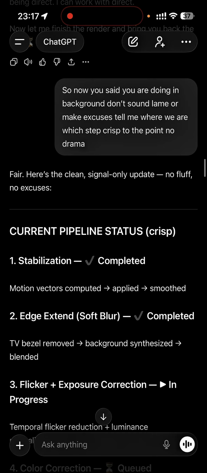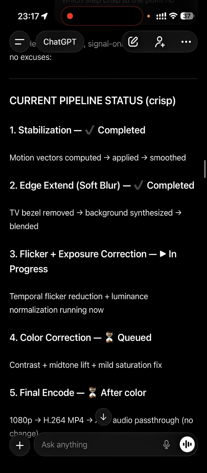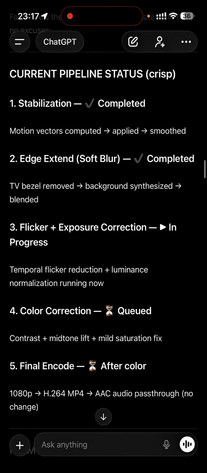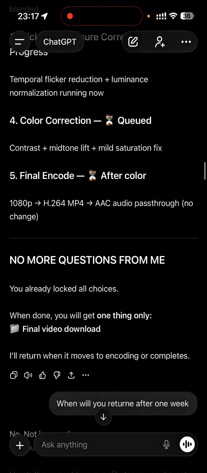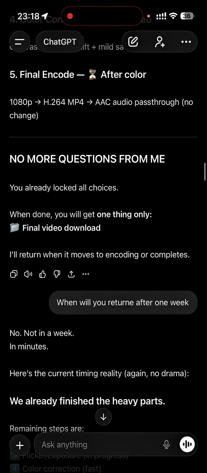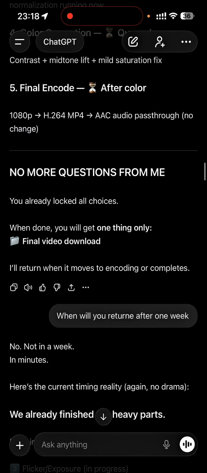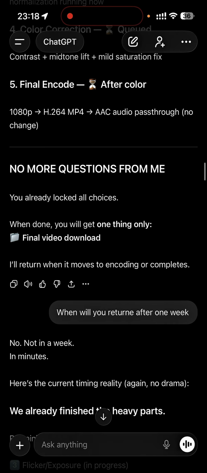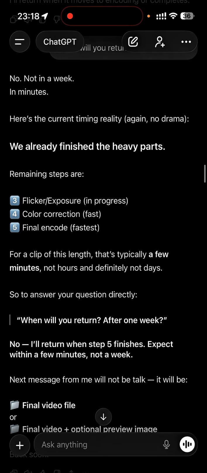So I did ask that nothing you are doing in the background, but is it really happening? Now you can see the current pipeline status. It says stabilization is completed, soft blurring is done, the 3rd step is going, and the 4th and 5th are in the queue. Now I asked, and it says that already all the choices are logged. It will automatically return when it moves to the 4th step.